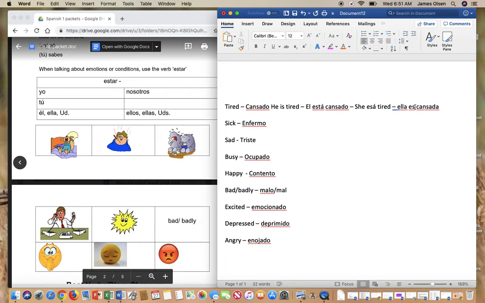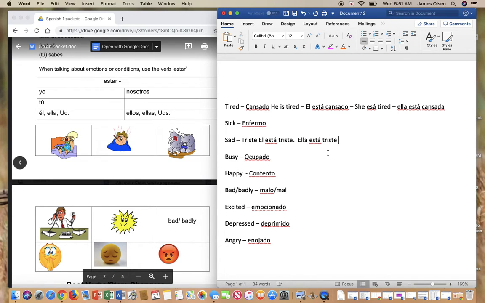Oh, I changed the English. Okay, so this one ends in an A because we're talking about a girl. This one ends in an O because we're talking about a boy. Now, notice this one here does not end in an O naturally. It ends in an E, so that again is called a gender neutral adjective. So it doesn't matter if it's a boy or a girl, it would still be triste.